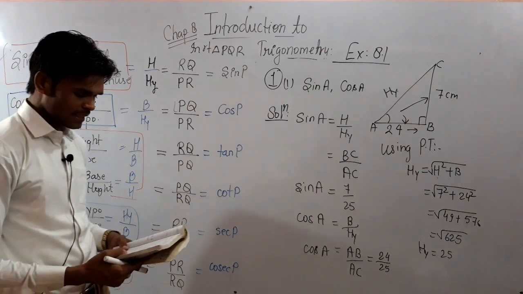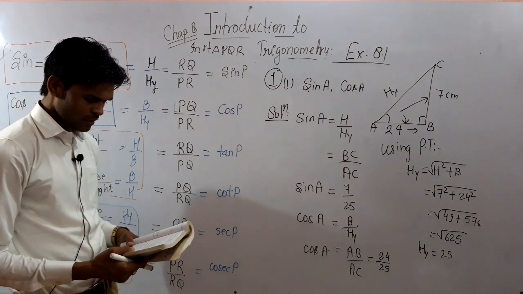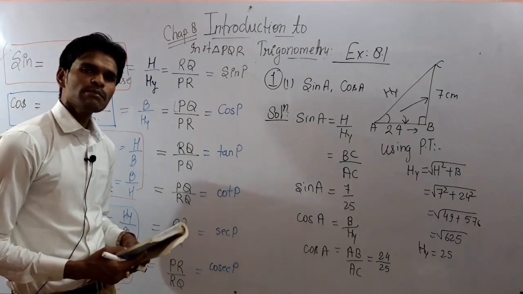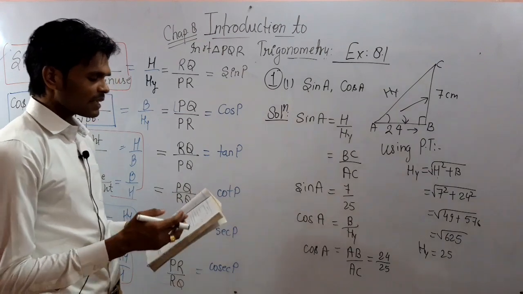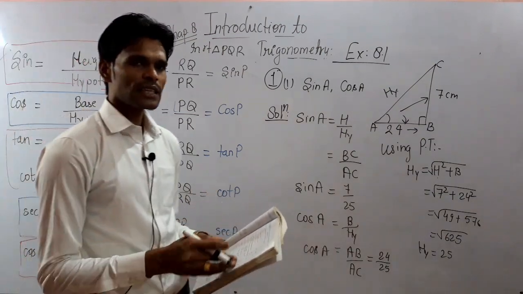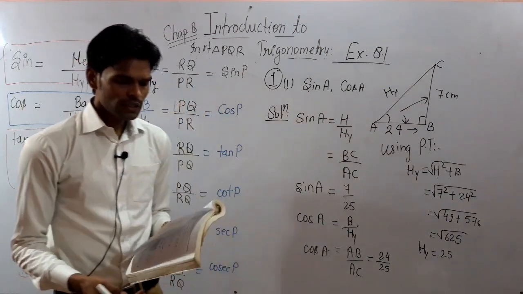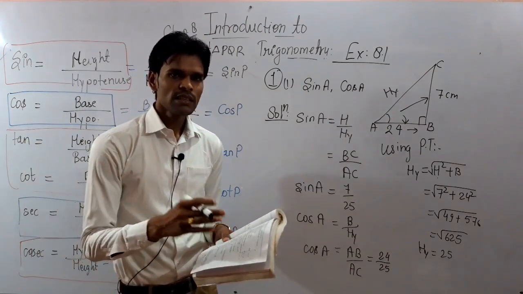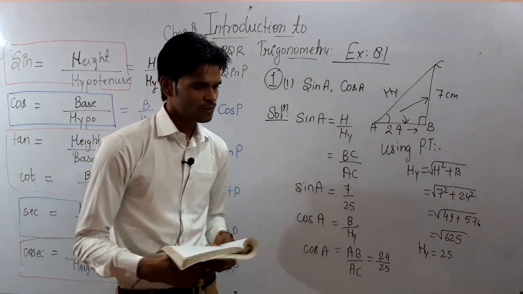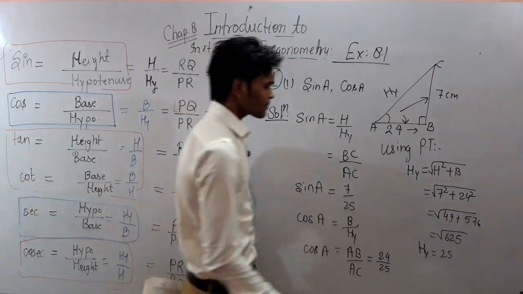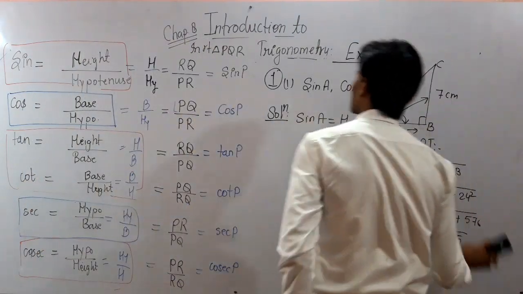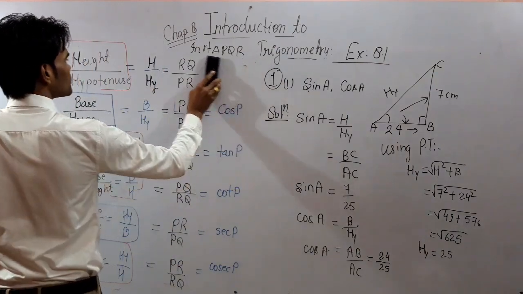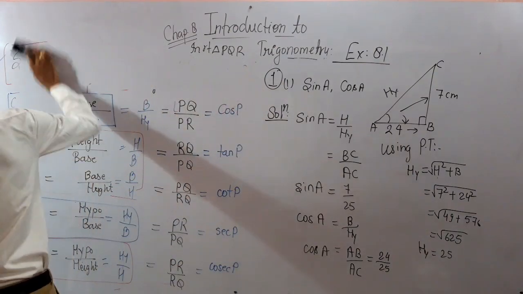Question number, I think I should tell you, question numbers 8, 9 and 10. These are the important questions of the chapter, and the remaining questions are very easy and you can calculate them. If there is any difficulty, then when I tell you these questions, you may be able to solve them also. Okay, so see here. Should I erase this? Okay, I hope you all have learnt now.